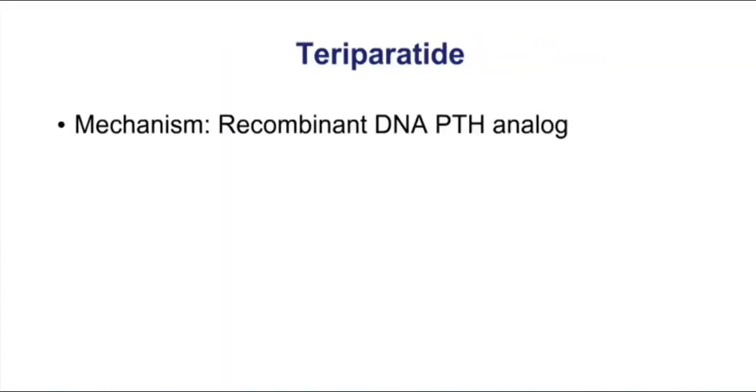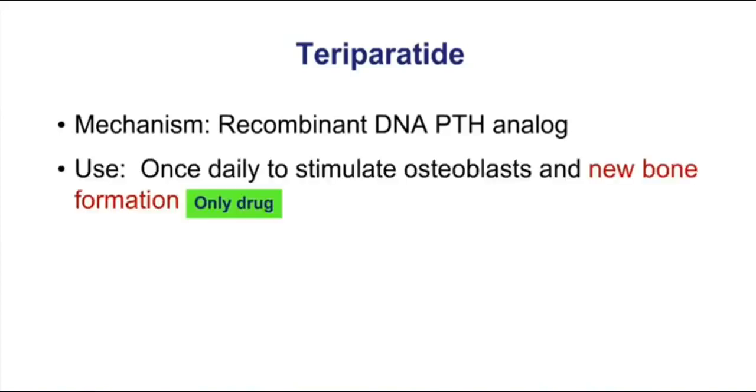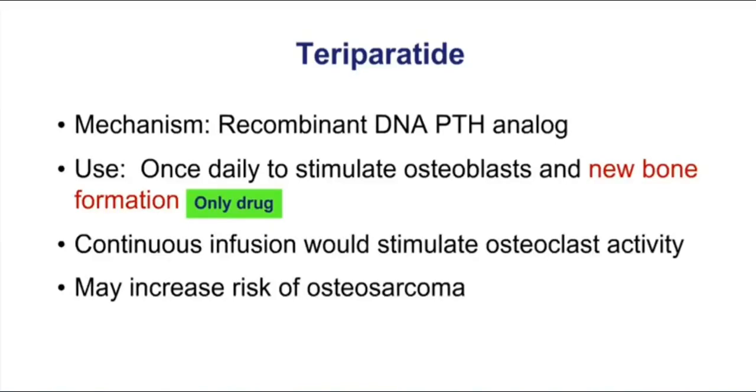The drug teriparatide is a recombinant PTH analog. In fact, it's the only drug we have today that can stimulate new bone formation, and it's certainly useful today for osteoporosis.